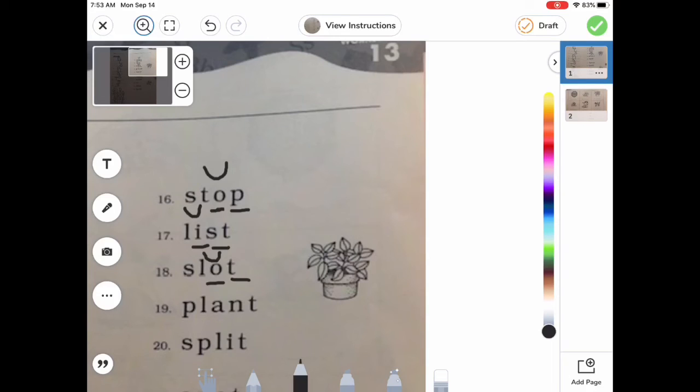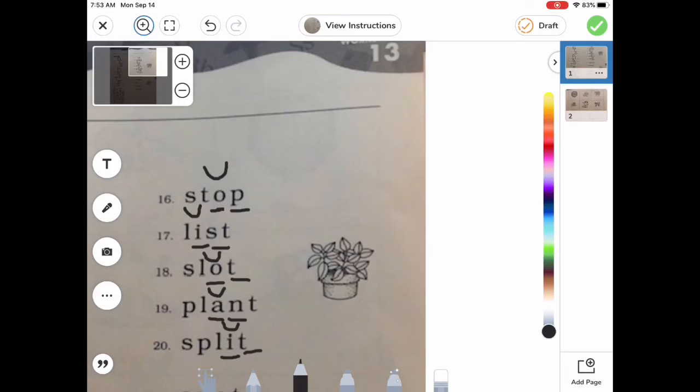Okay, on number 19, find your vowel. A, very good. It's got a consonant behind it, so it's going to be short. And number 20, find your vowel. It's got an I with a T behind it, so it's closed, so it's going to be short again.